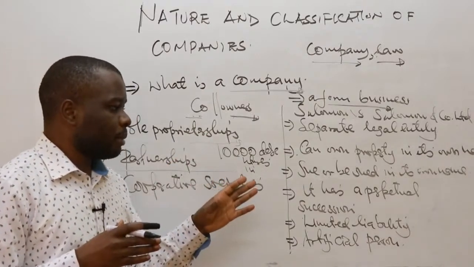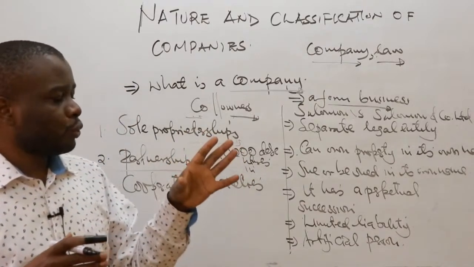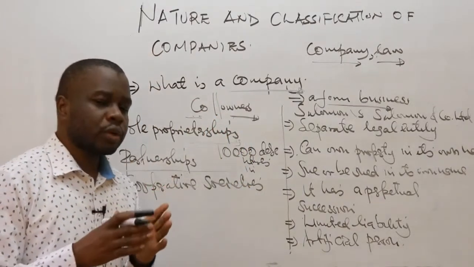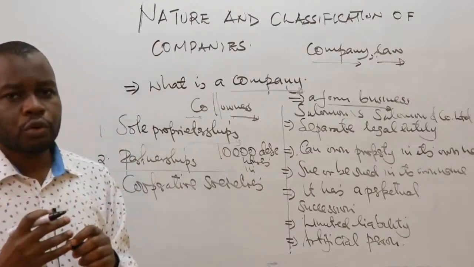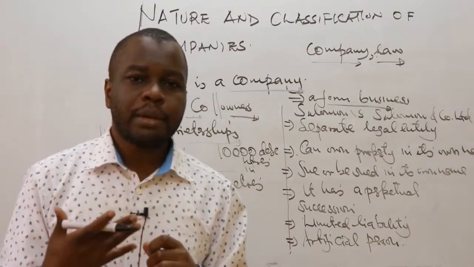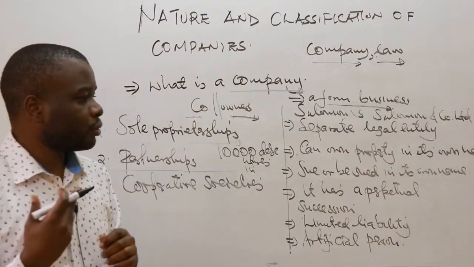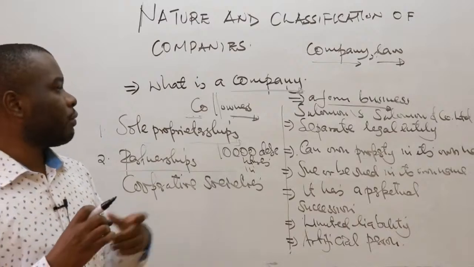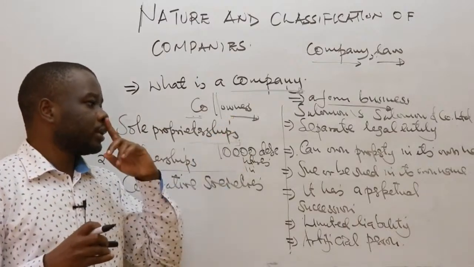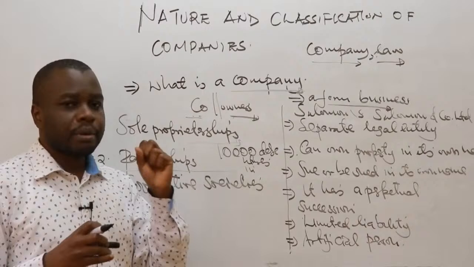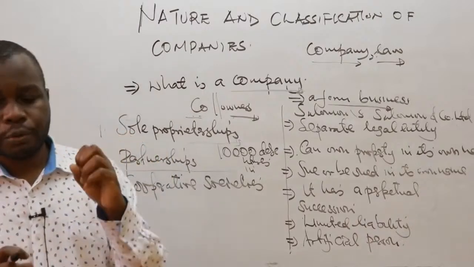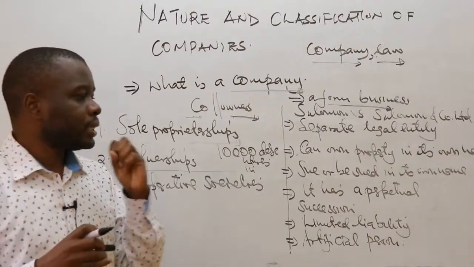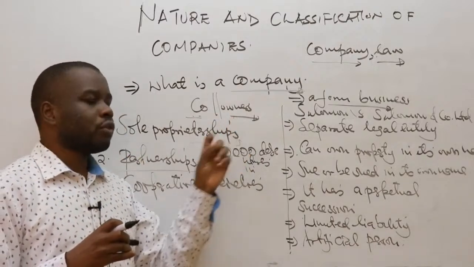Then we are talking about the company being able to sue or be sued in its own name. It means that any person can bring an action before a court of law in the name of the company, or the company could decide to bring any action against any other person in a court of law in its own name and not in the name of the owners or the shareholders. So the company itself can go to a court of law and register a case in its own name and not in the name of the owners of the company.